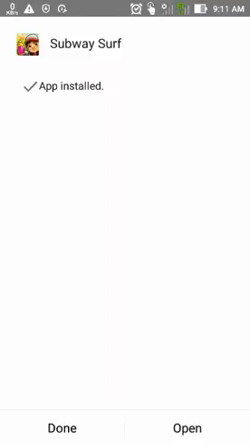So guys, you can see the Subway Surfer app has been successfully installed. You have to click on the open button.